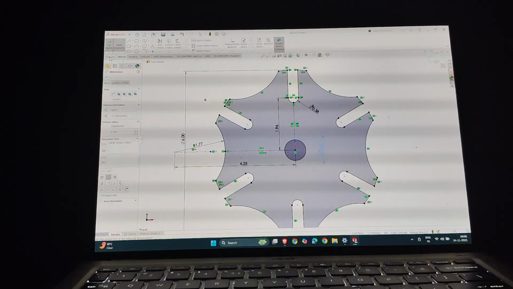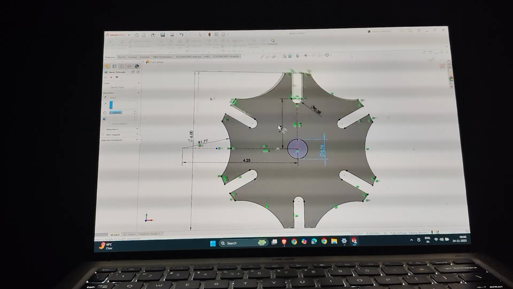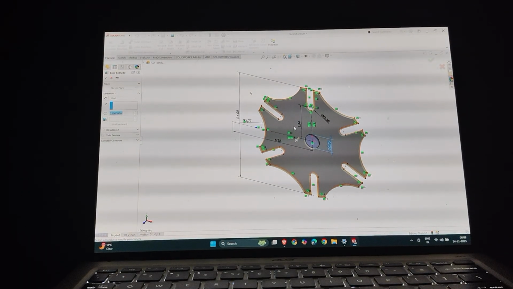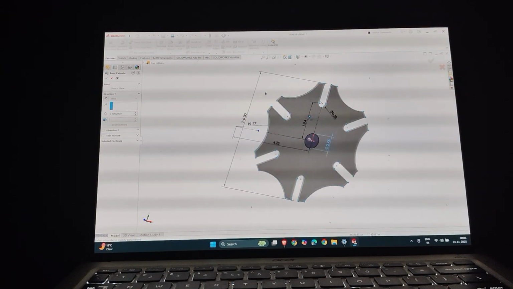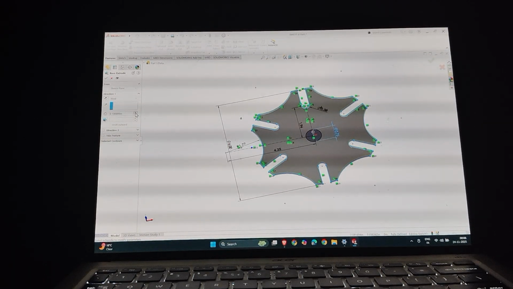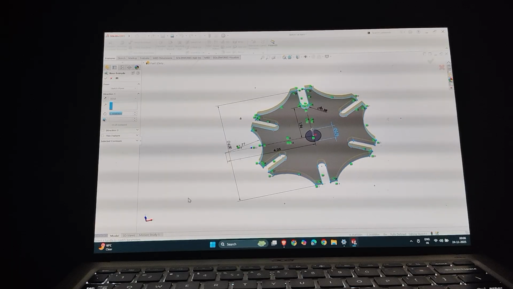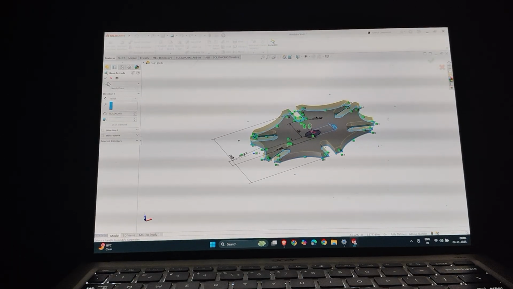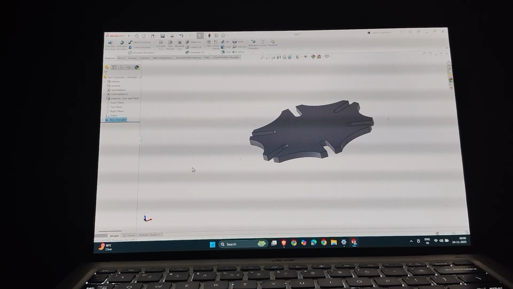So now I'll do the base extrude. Select this one directly. Change the thickness to 0.3. It is enough, I think. Okay, now I'll make...